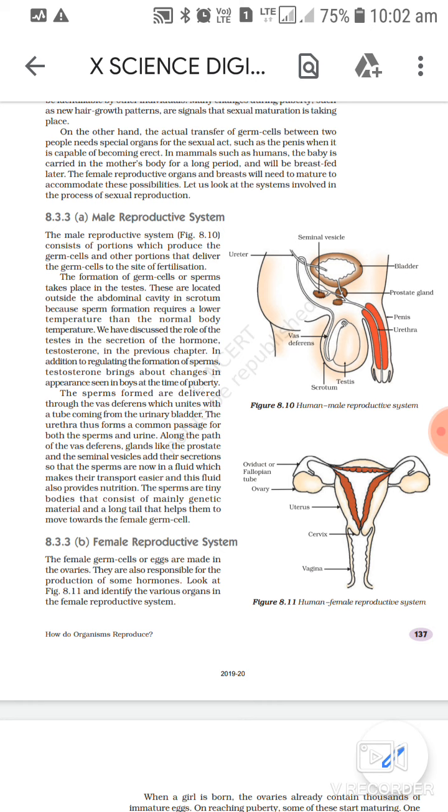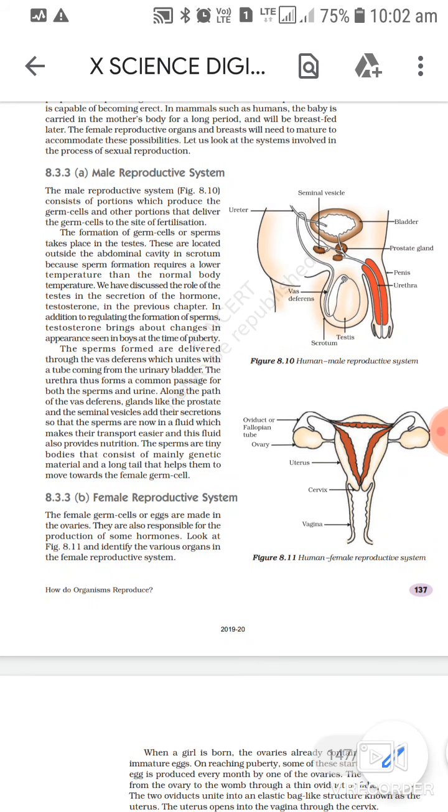Yesterday we discussed the male and female reproductive systems through the PowerPoint presentation slides. Today we will be covering these topics from our NCERT textbooks. Let us see what matter we have left.